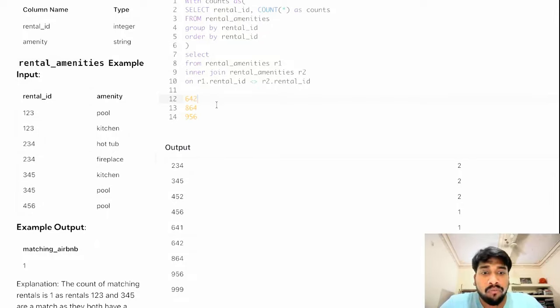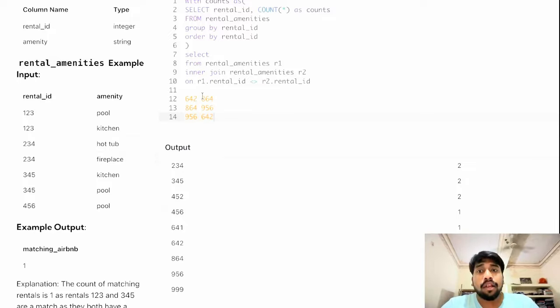Now we want the pairs to look like 864, 956, and we can write 642 here. Since we have three different rental IDs, we can make three different combinations with these.